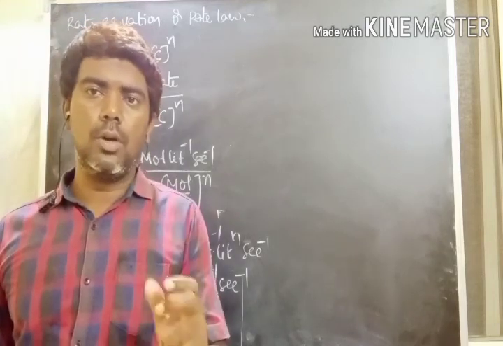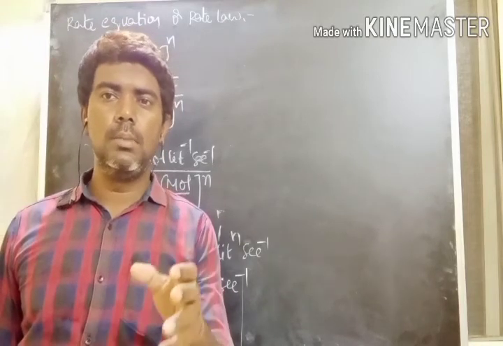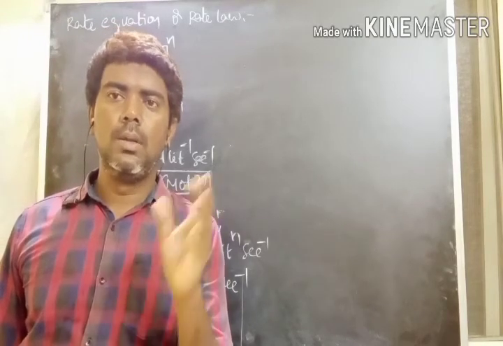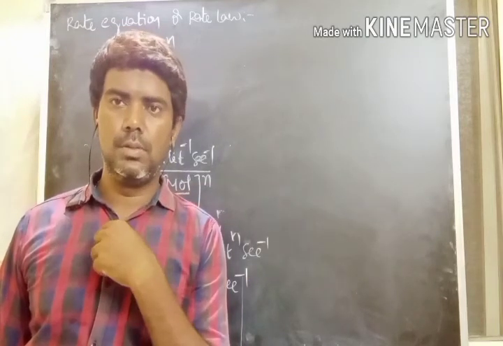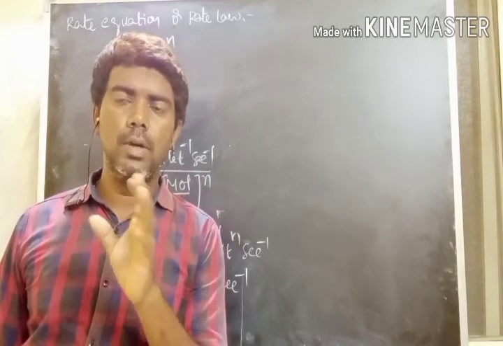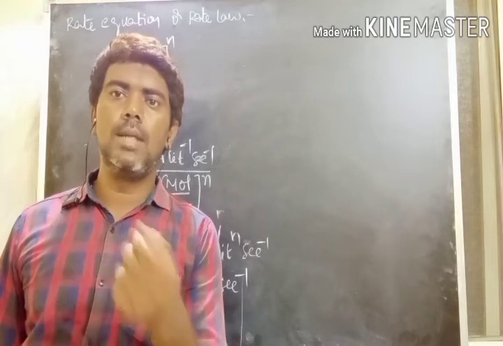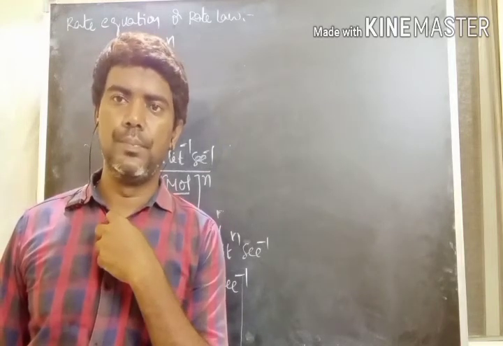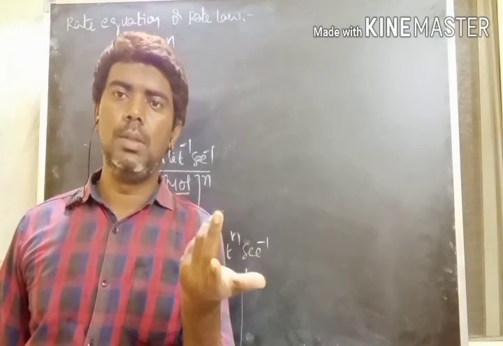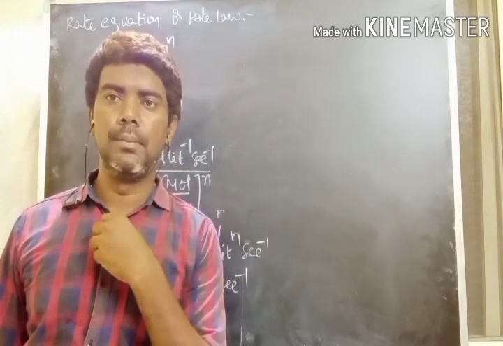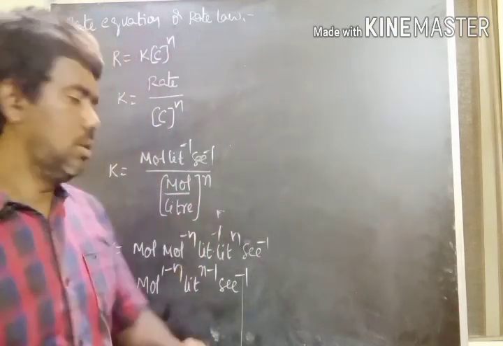Here n is the order of reaction. Order is nothing but, in the particular rate equation, the sum of the powers of the concentrations of reacting species. Then it is called the order of the reaction. That means the n value may be 0, or 1, or 2, or 3, or fractional values also obtained. This is the general units.